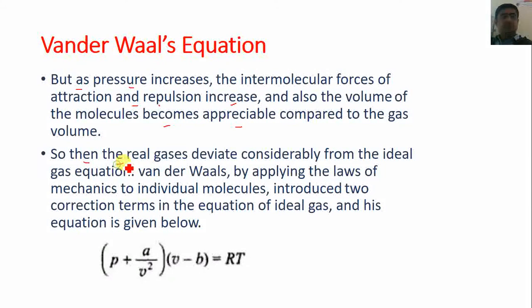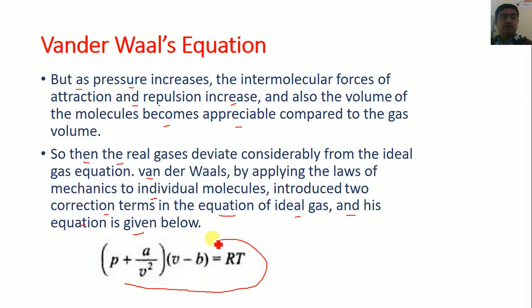Then the real gas deviates from the ideal gas equation, and van der Waals, by applying the laws of mechanics to the individual molecules, introduced two modified terms, or two correction terms, in the equation of ideal gas, and his equation is given below.